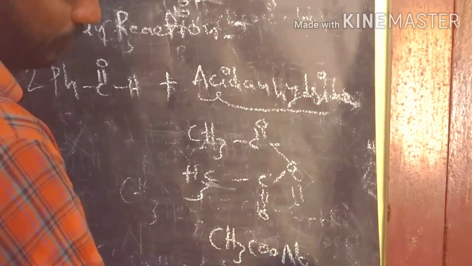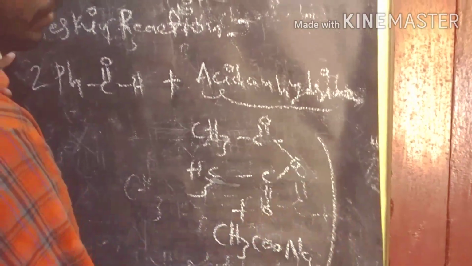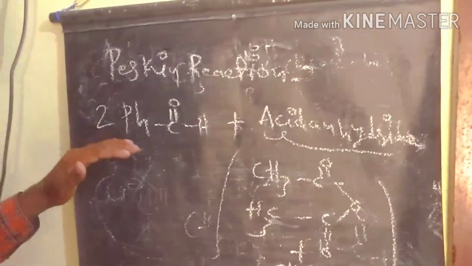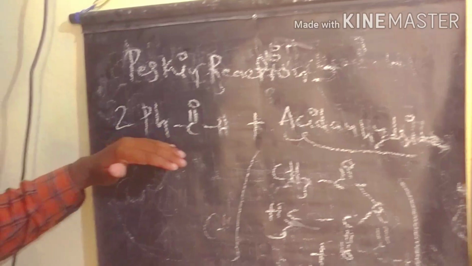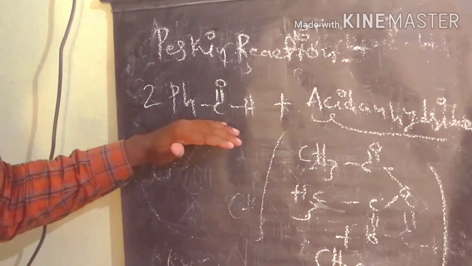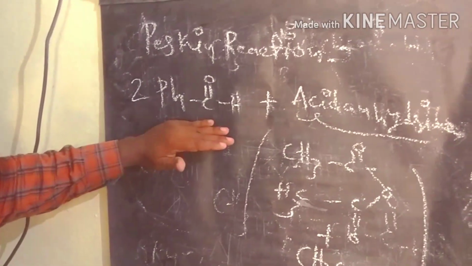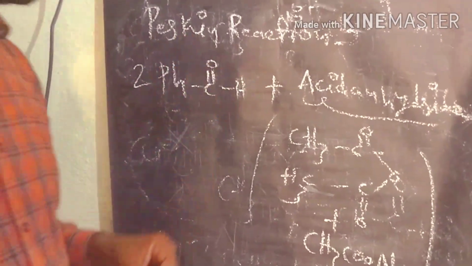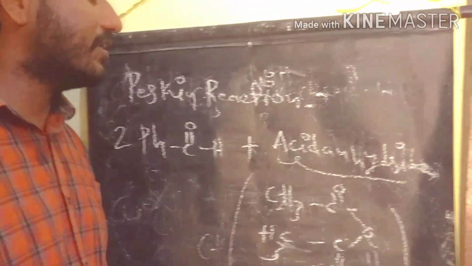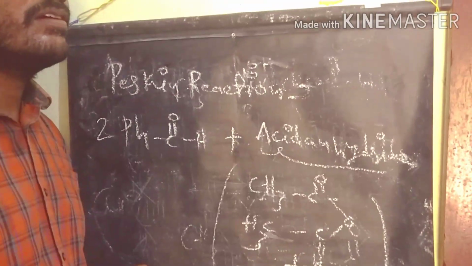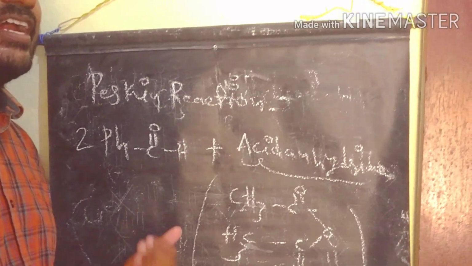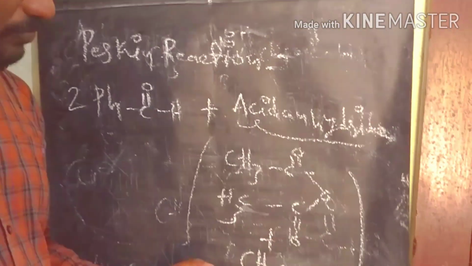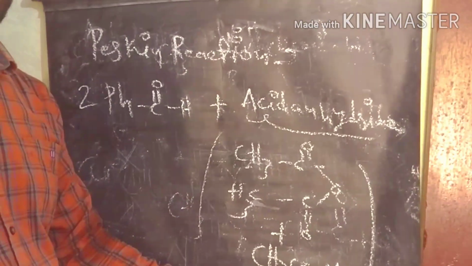So these both are Perkin reagents. So the first reactant is an aromatic reactant like benzaldehyde. The second reagent is acetic anhydride with the sodium salt of the same acid, like sodium acetate.